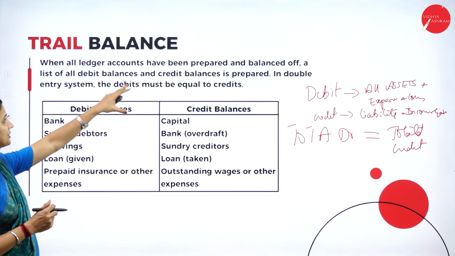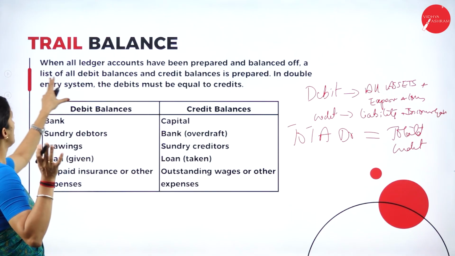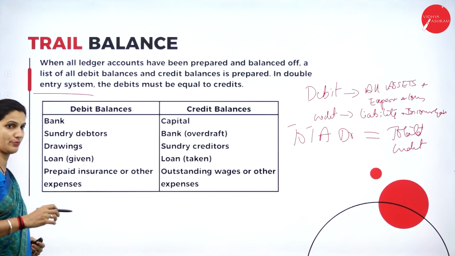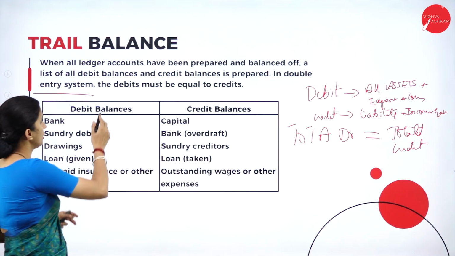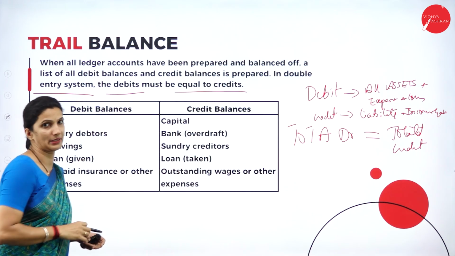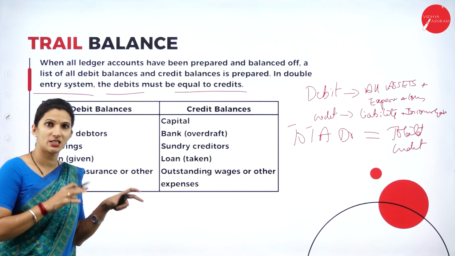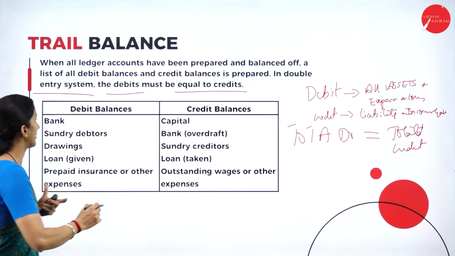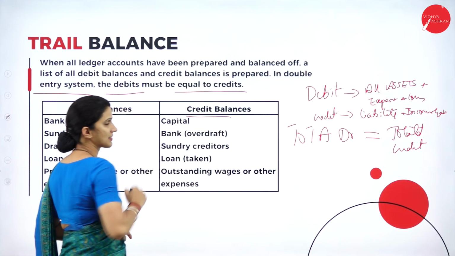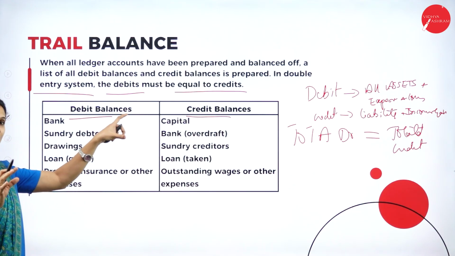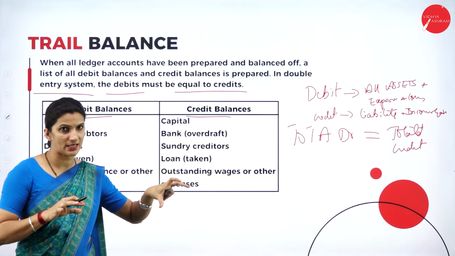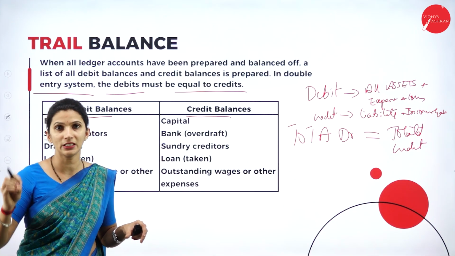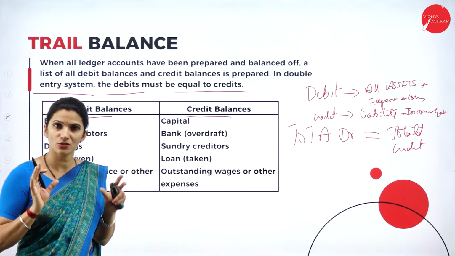So when all the ledger accounts have been prepared and balanced off, a list of debit balances and credit balances is prepared. When we follow the double entry system, your debit must always be equal to credit. To check whether the total debit is equal to total credit, we prepare the trial balance. So what are the debit balances and what are the credit balances? As I said earlier, debit balance means all the assets, all the expenses and the losses, and credit balance means all the liabilities and all the incomes and the gains. That is the simple thing.